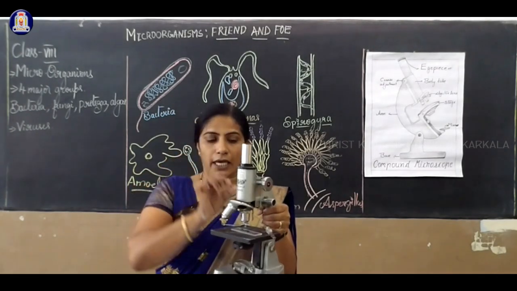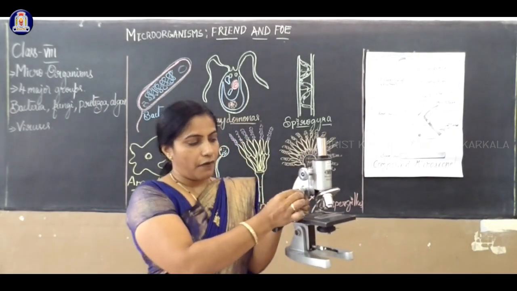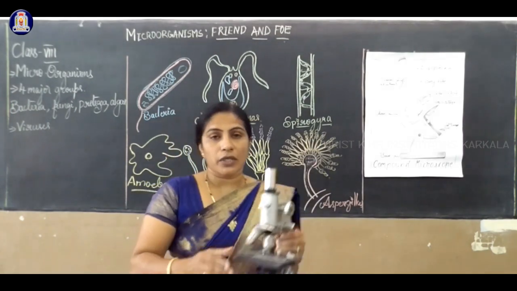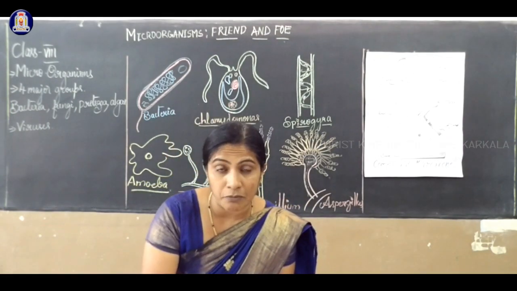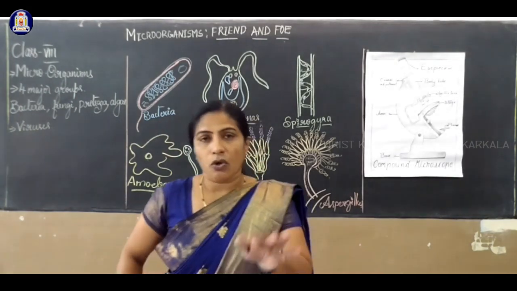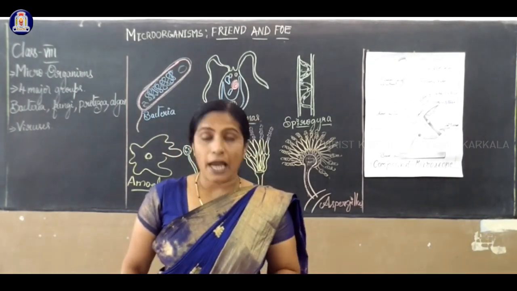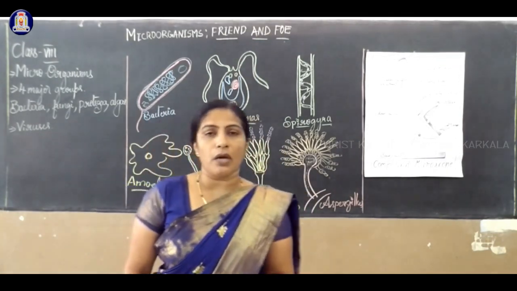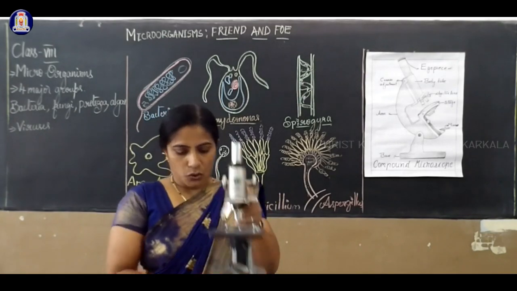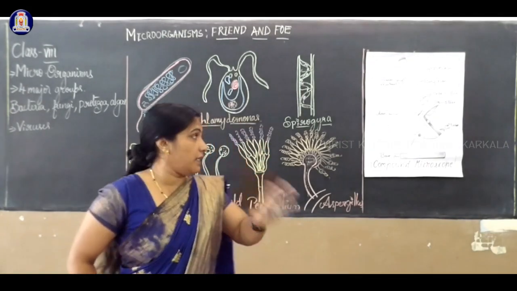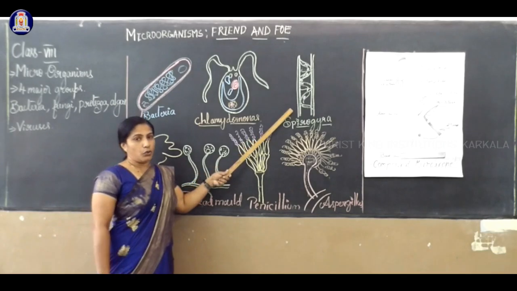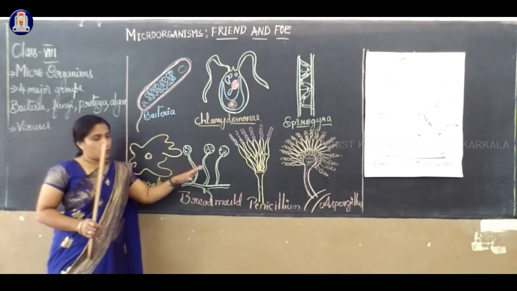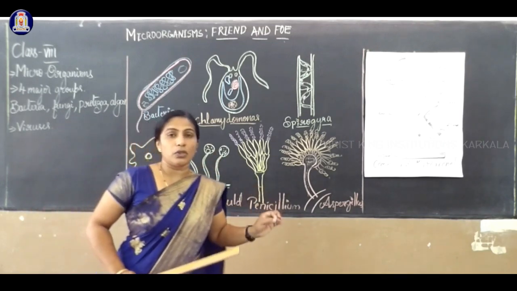When you observe an organism, you have to change the fine adjustment. You have to adjust this, which is called the fine adjustment, so you can see the organism clearly. Which organism can you observe? I have already conducted an experiment and will add it to your lesson. Now we have observed under the microscope. What can we see? We can see structures like Spirogyra, Chlamydomonas and a few others.